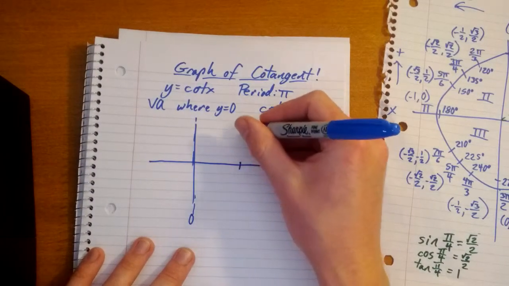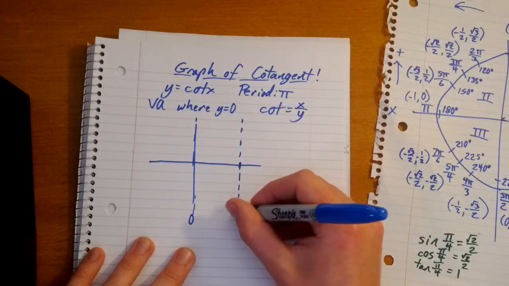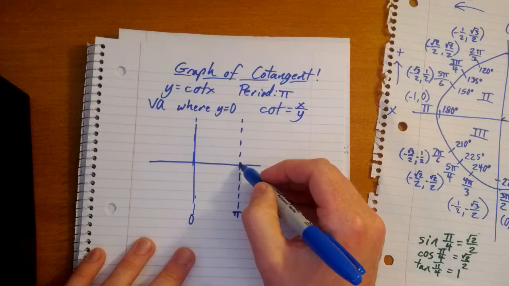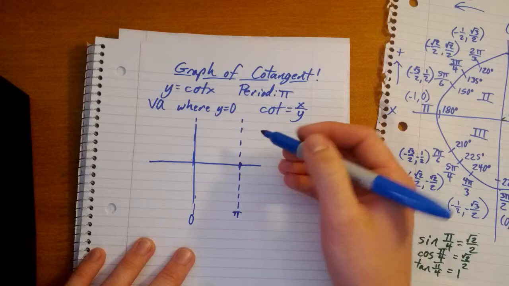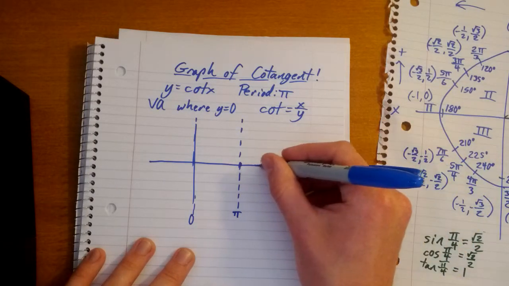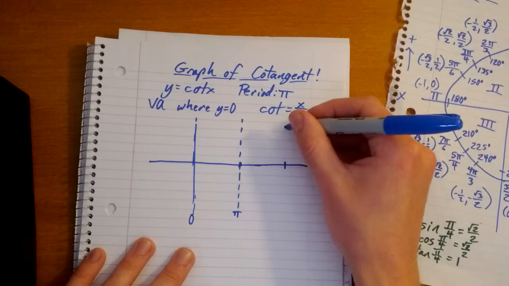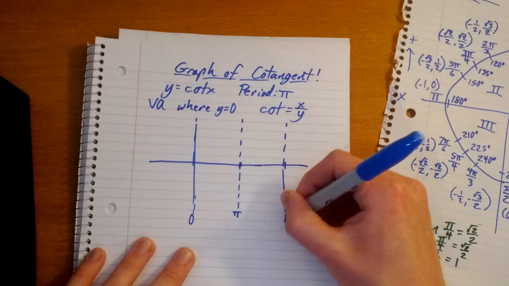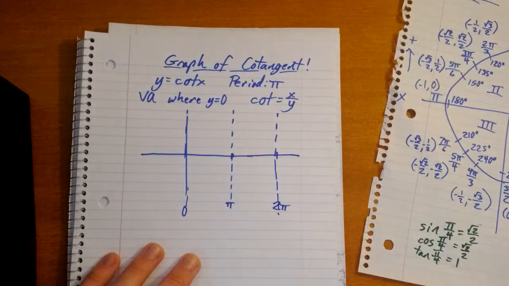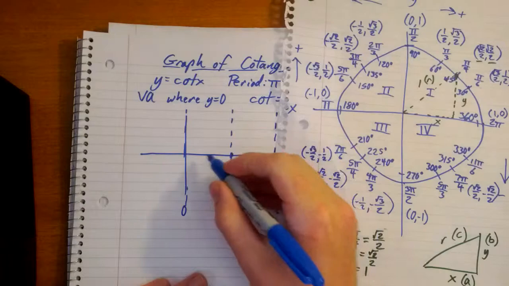And we could have just used the fact that this is periodic to determine that. That pi units away from this vertical asymptote, there will be another vertical asymptote. Isn't that kind of spiffy? So then we can also deduce from that pi units away from this vertical asymptote, there will be another vertical asymptote. Look at that. And so this then would be 2 pi, because it's pi away from pi. Okay, let's get some x-intercepts.